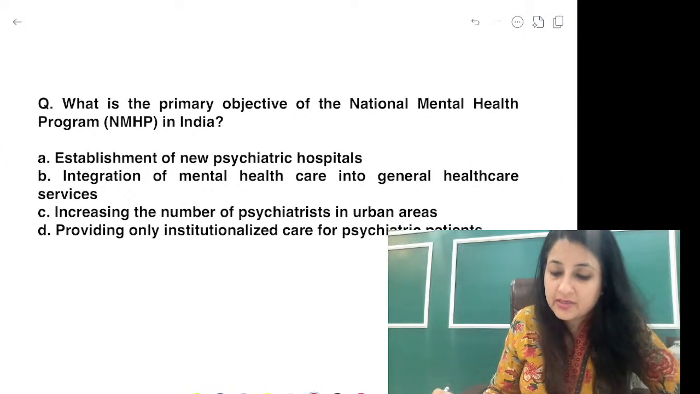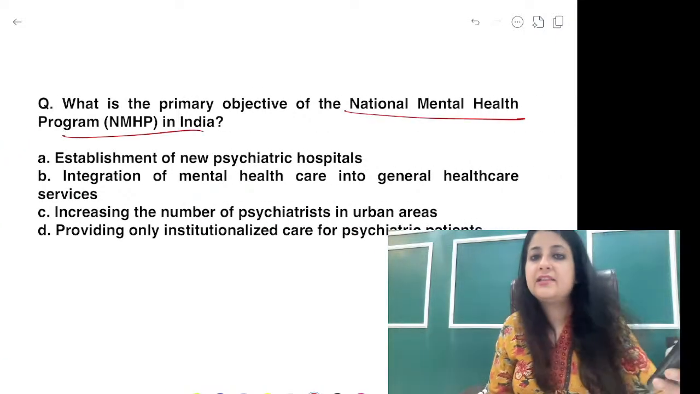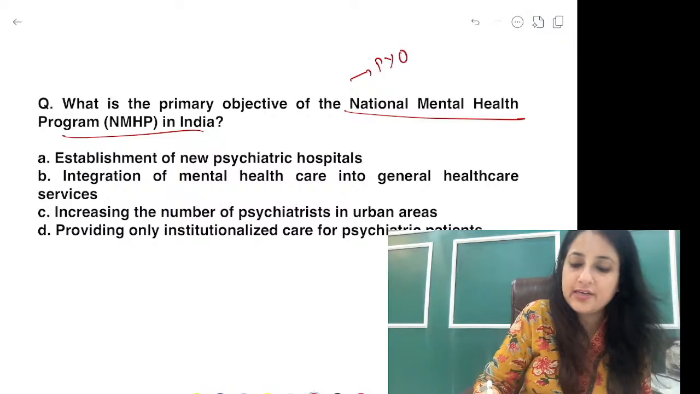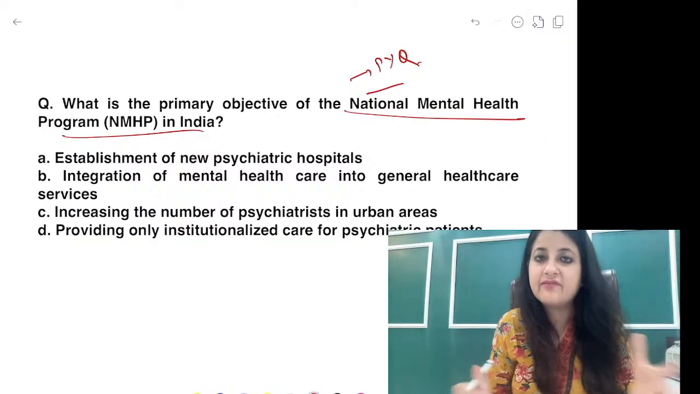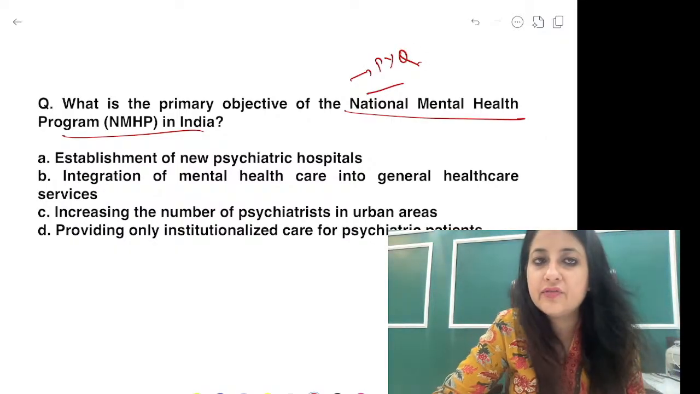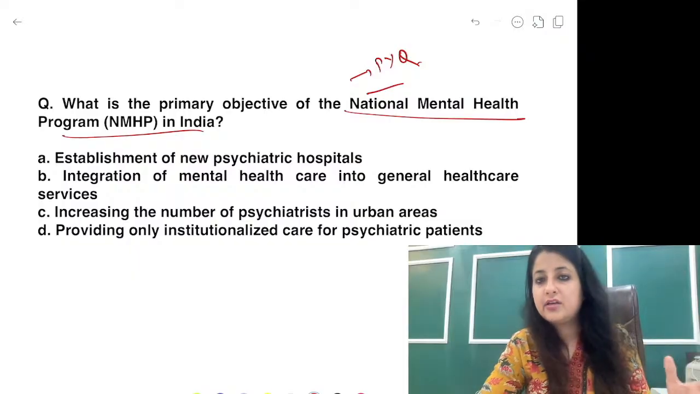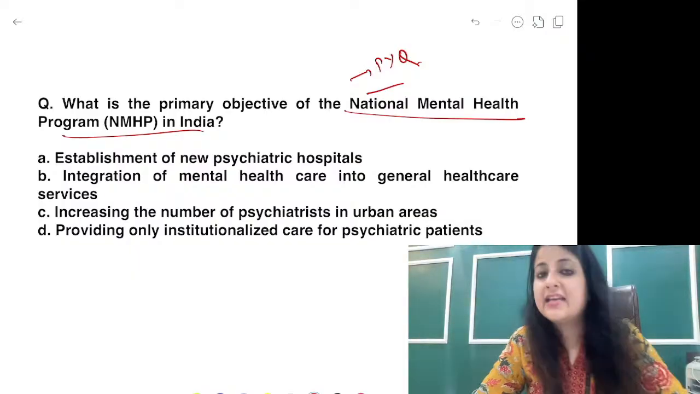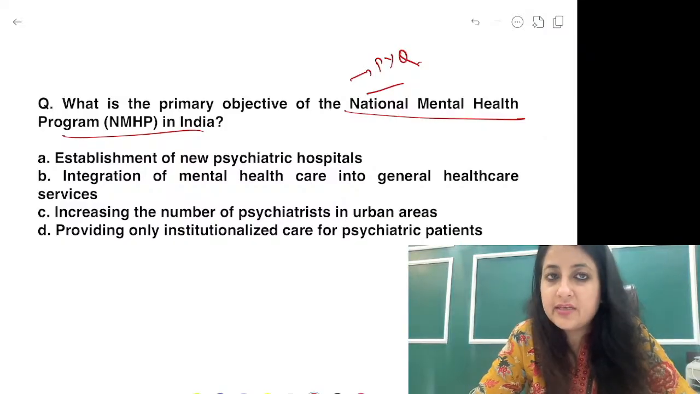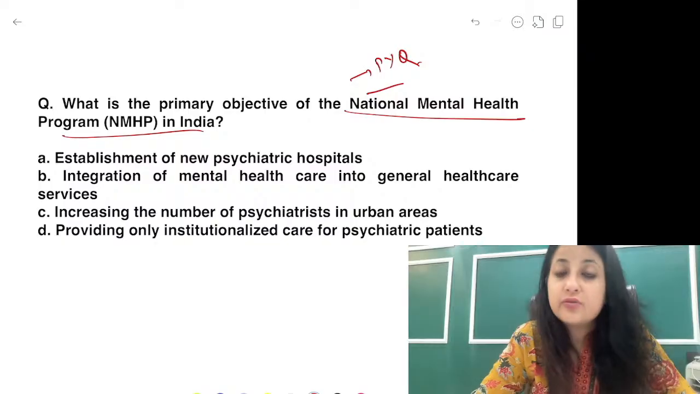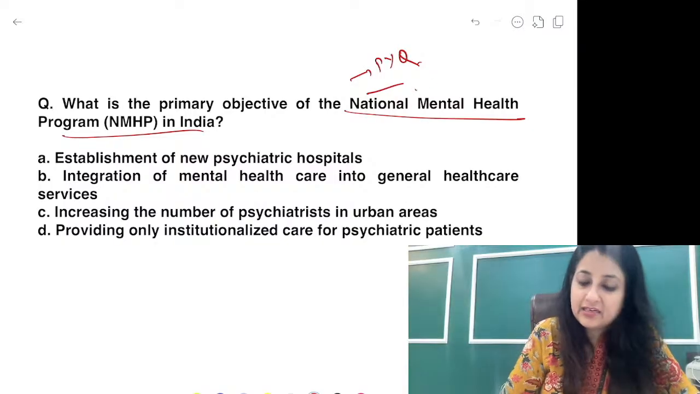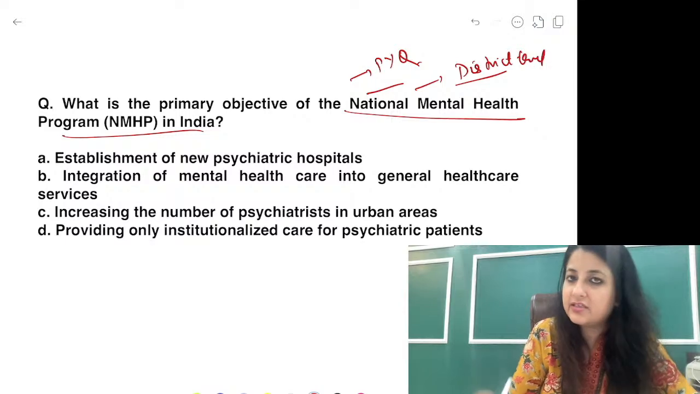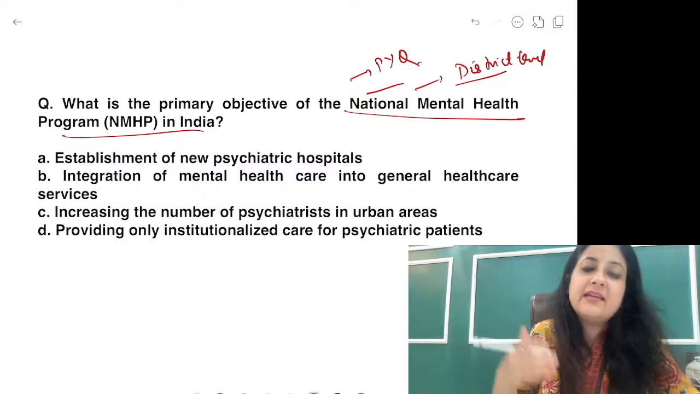Okay, all right, what is the primary objective of national mental health program in India? Guys, I told you, I showed you the logo, that's the sunflower. So what is the primary objective over here? Establish new psychiatric hospitals, integration of mental health care into general health care service, increase the number of psychiatrists in urban area, provide only institutionalized care for psychiatric patients. So what are we doing? I told you national mental health program, we are focusing on its implementation at the district level. So what we will do, not making new hospitals.